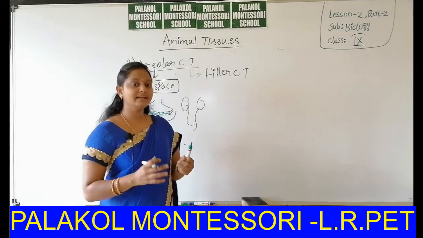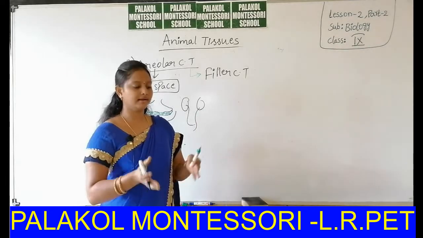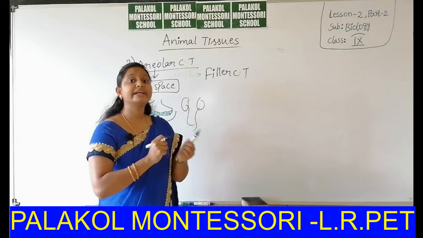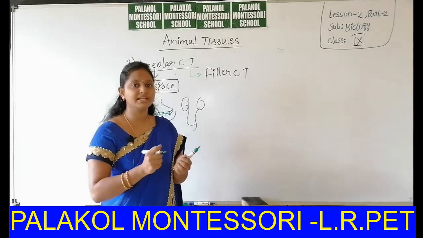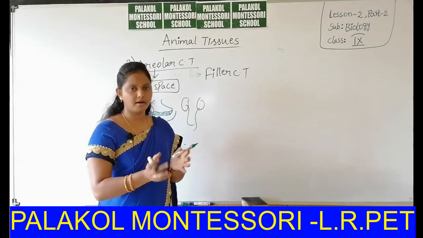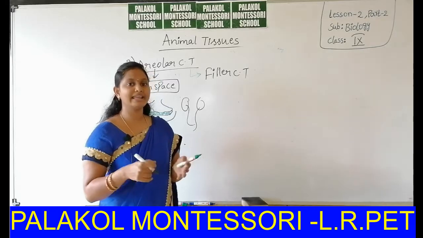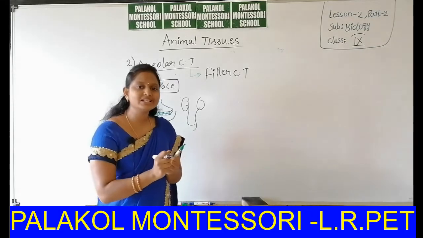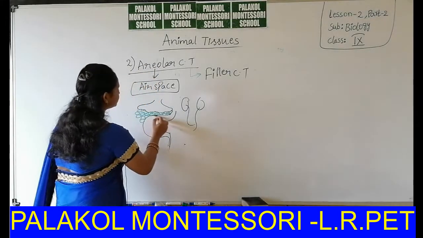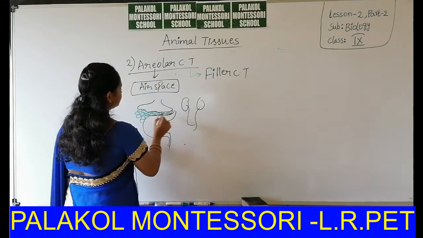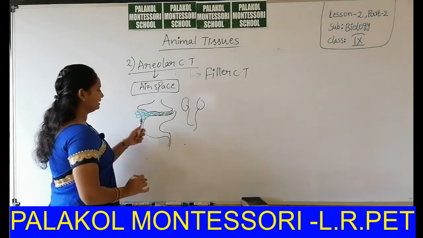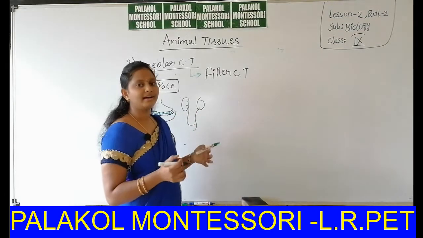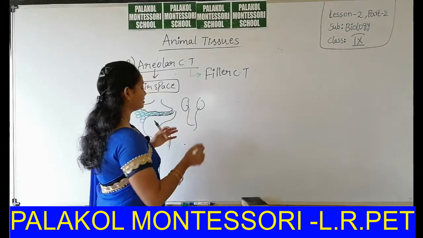Because it can support one organ from the other, protecting from rupturing due to rapid movement of cells or tissues. It can lead to rupturing of the outermost layers. So this tissue can prevent the rupturing of organs.